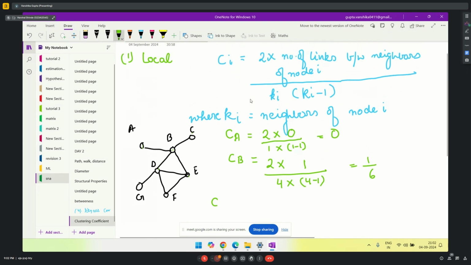See, the formula is 2. So 2 I have written directly. Then let's talk about the denominator first. Denominator is k. K means number of neighbors of B. So if you want to see the neighbors, this is B here. I want to see who are the neighbors. So this is the first neighbor, second neighbor, third neighbor, fourth neighbor. B's direct neighbors. So I have written 4 because we have 4 neighbors. That is why I have written 4 here.